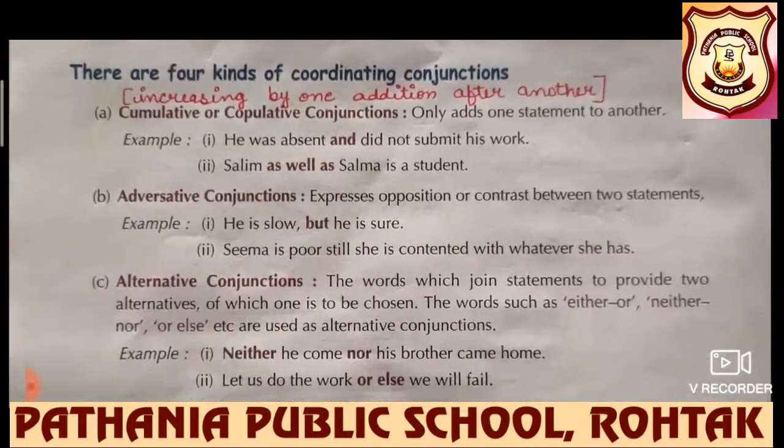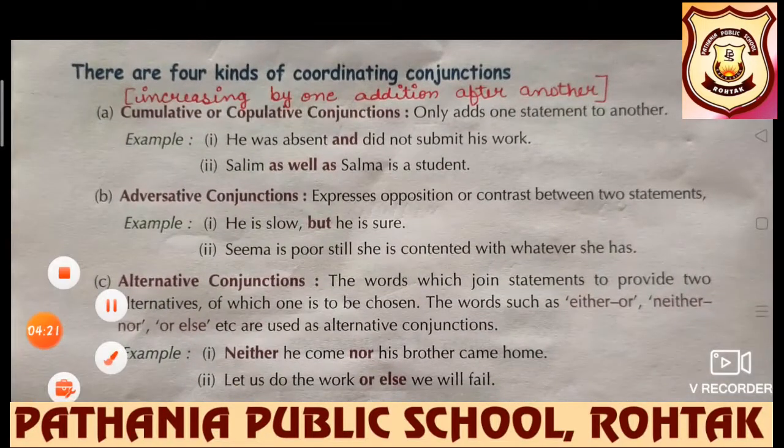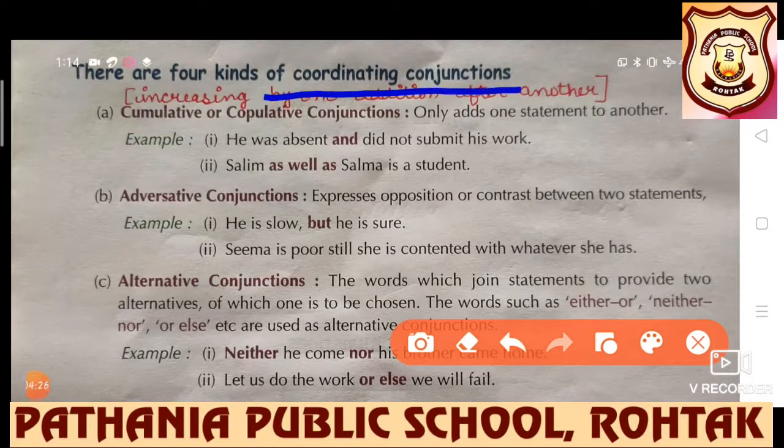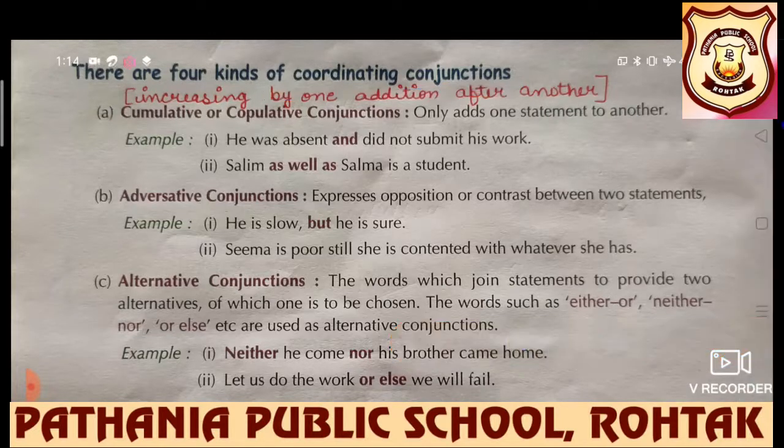Now students, there are four kinds of coordinating conjunctions. Conjunctions are also divided into four kinds. First is cumulative or copulative conjunctions. What does this mean?